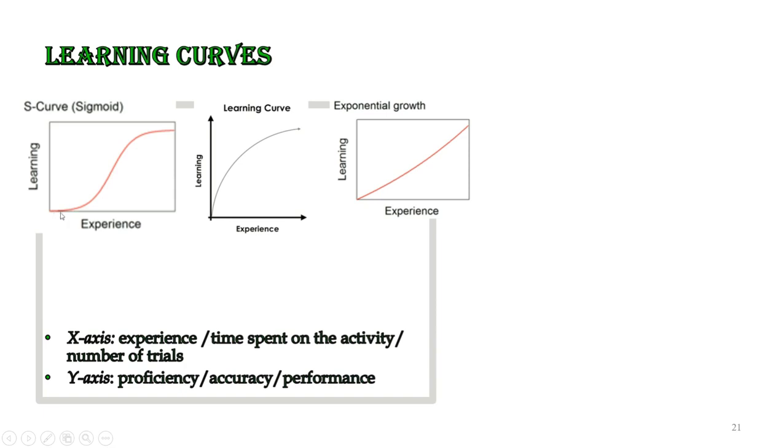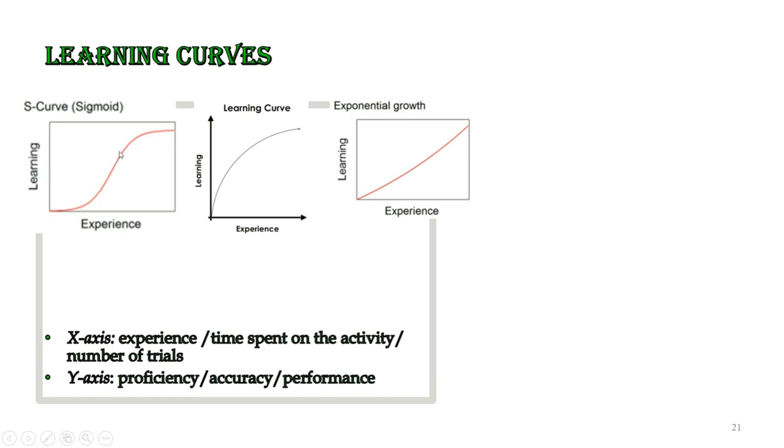After spending some time on that particular activity, we see that there is a sharp increase in the learning. So now with less time on the x-axis, the learning is improving more because the graph is going up towards the y-axis.